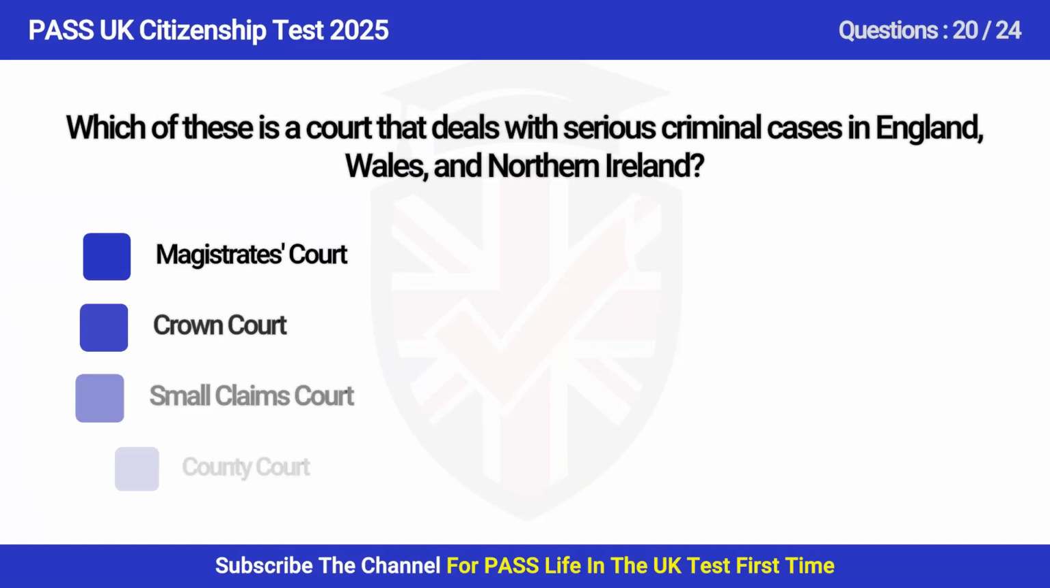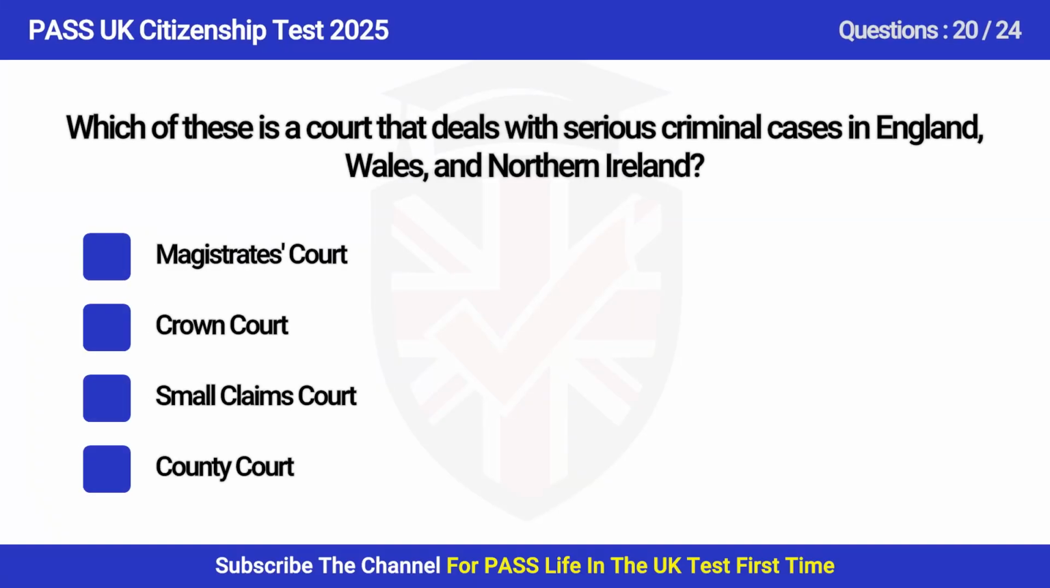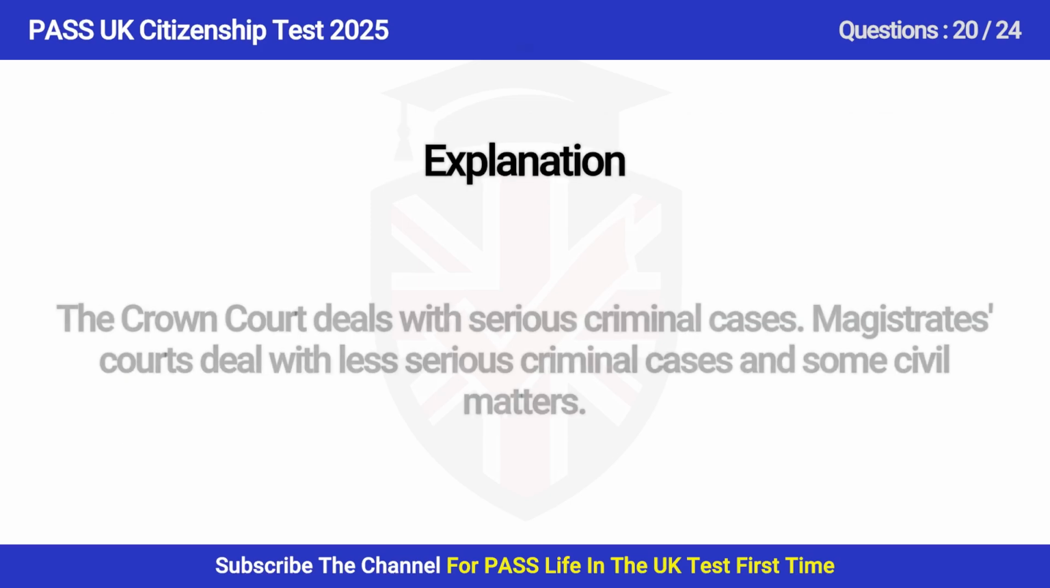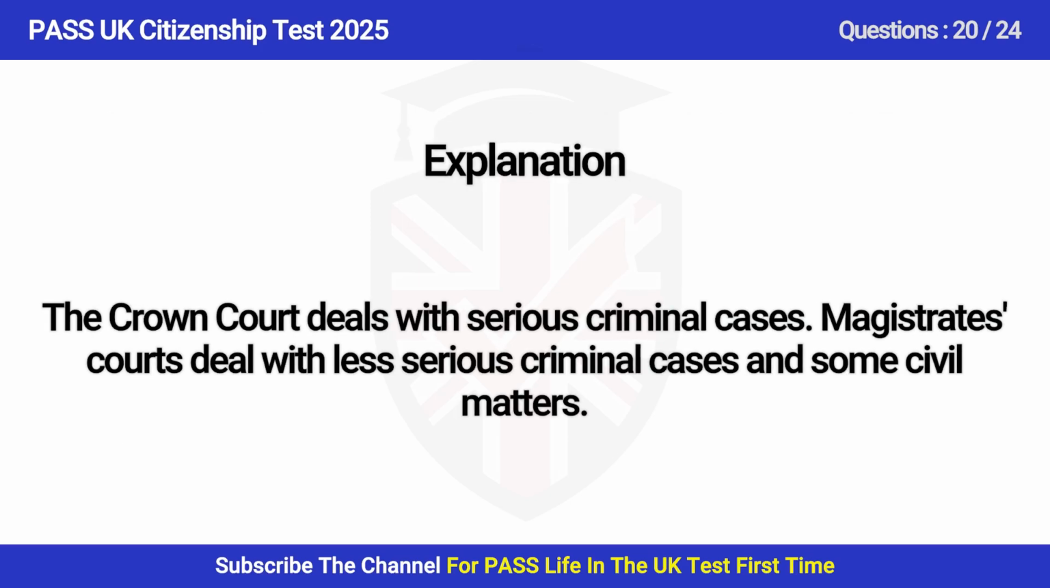Question 20. Which of these is a court that deals with serious criminal cases in England, Wales and Northern Ireland? A. Magistrates' Court, B. Crown Court, C. Small Claims Court, D. County Court. Answer is B. Crown Court. The Crown Court deals with serious criminal cases. Magistrates' Courts deal with less serious criminal cases and some civil matters.